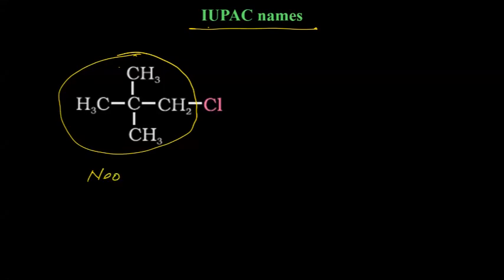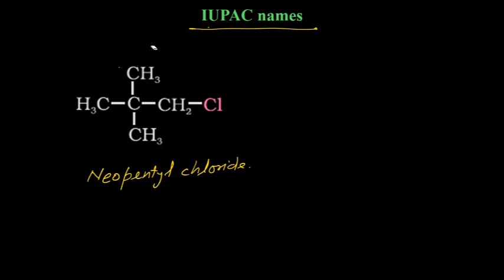The common name will be neopentyl chloride. There are 5 carbons, that's why pentyl, not butyl. Neopentyl, because of 5 carbons. And the IUPAC name is simple: 1, 2, 3.